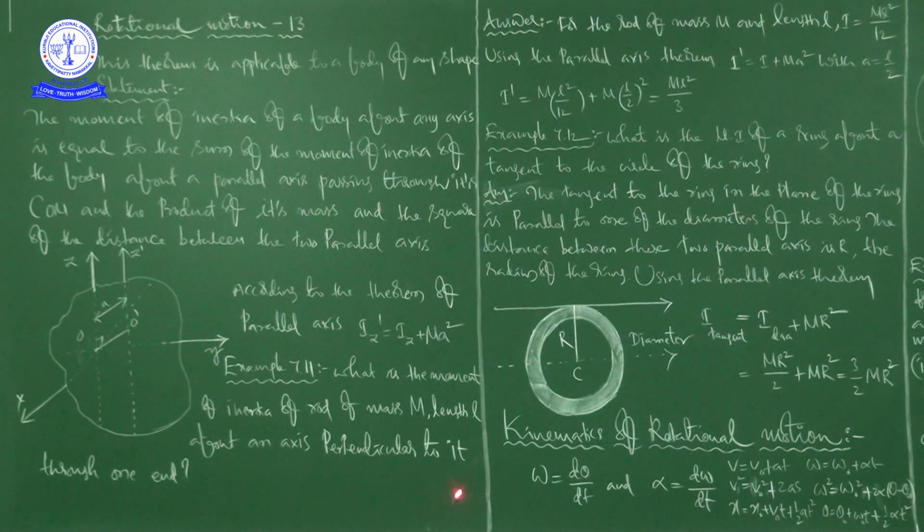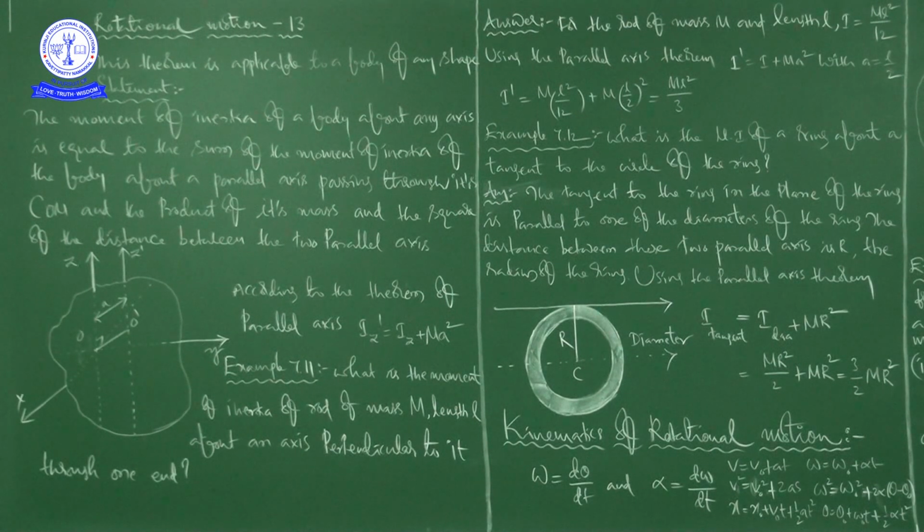For example, if this is the rod, so this is what he is saying, right? You can take this one also, no problem. This is the position of the rod, and about this axis we have to calculate the moment of inertia. And while discussing moment of inertia, I told you the factors which affect the moment of inertia. Among those factors, one is the position of the axis of rotation. That's why the axis of rotation is also very important while calculating the moment of inertia.